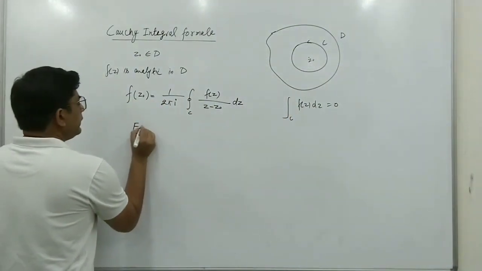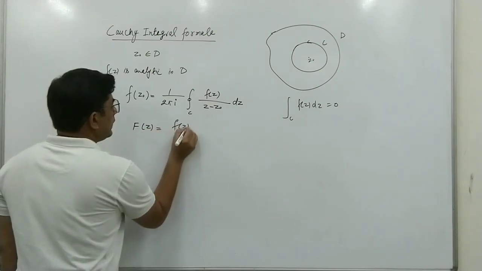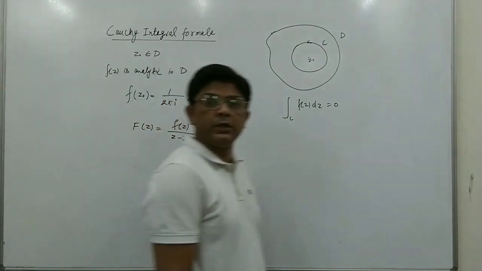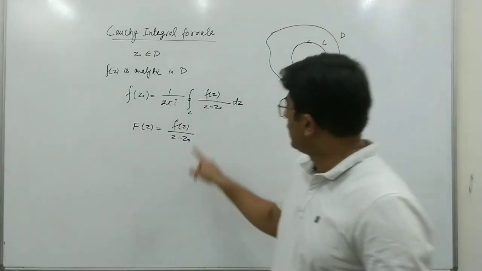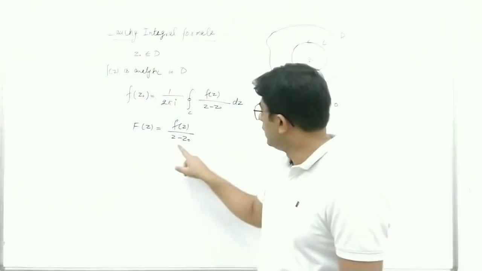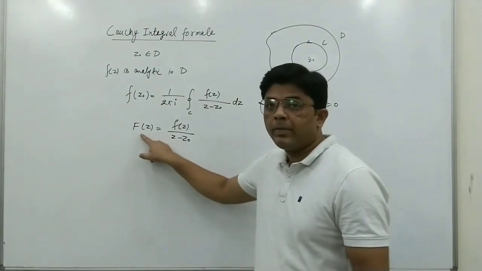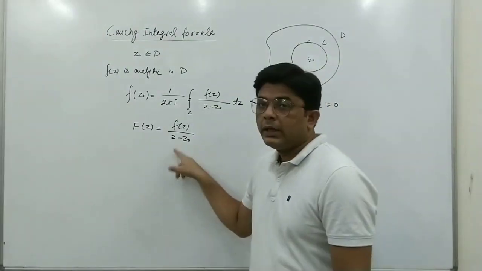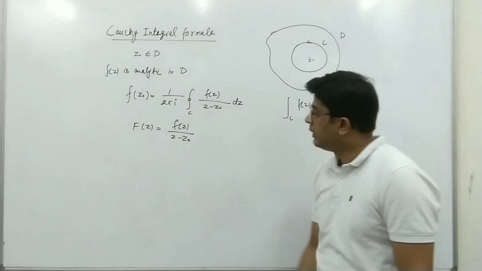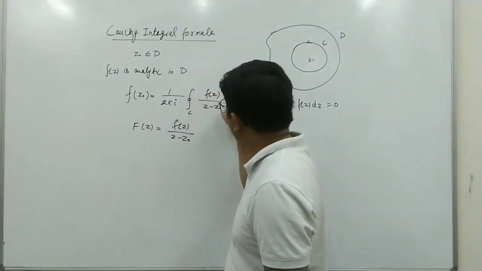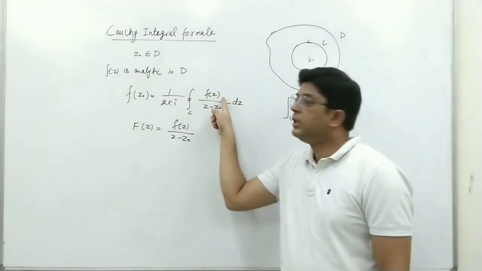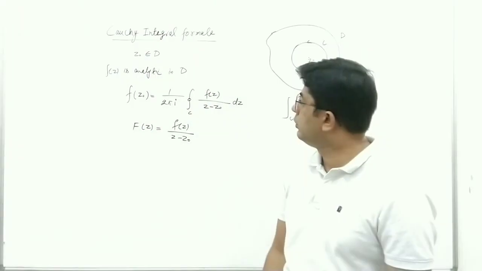If I suppose this function as capital F(z), then capital F(z) is not analytic, because it fails to be analytic at z equal to z0, and z equal to z0 is inside this simple closed curve C. So this integrand is not analytic, but the given function f(z), the numerator, is analytic in the given domain D.